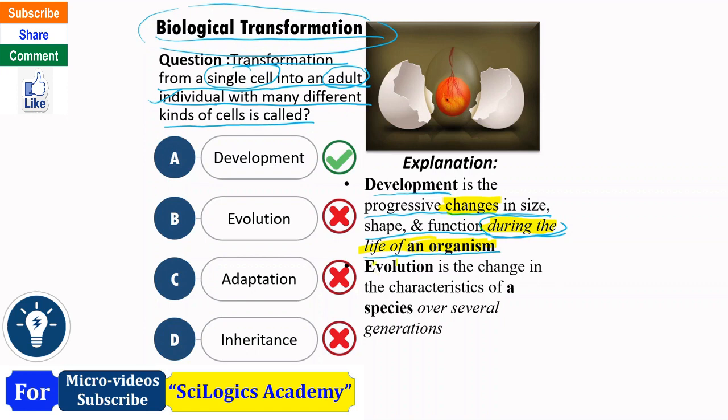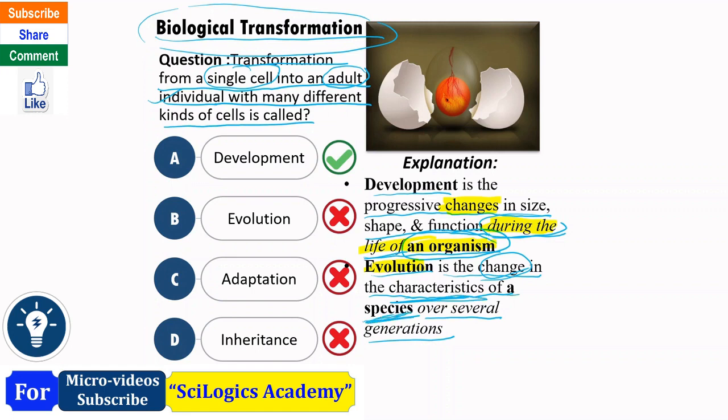But if we see evolution, then evolution is the change in the characteristics of a species over several generations. Here changes is happening in an organism during its life cycle, but in case of evolution, changes are happening in the characteristics of a species.